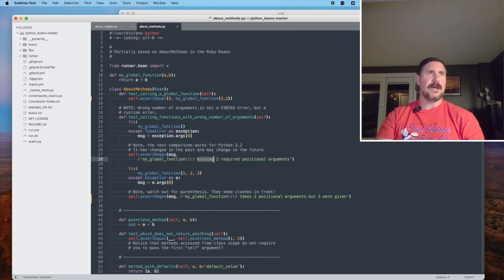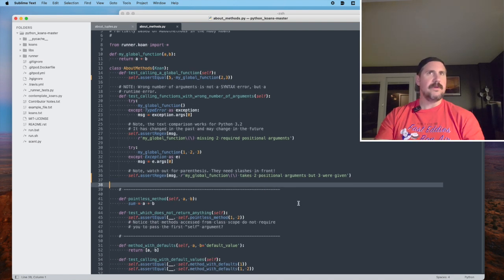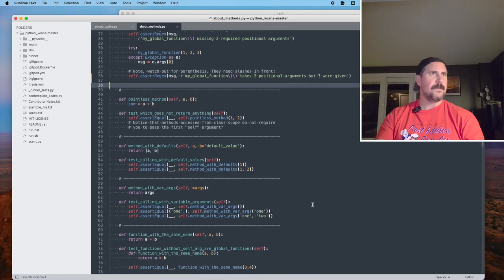Okay. All right, so if you call a function and you don't give it the required number of arguments, you give it fewer, it'll say, hey, they're missing. If you give it too many, it says, hey, I only take 2 in this case, but you gave me however many you give it.